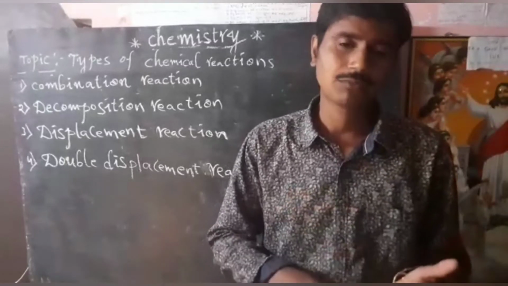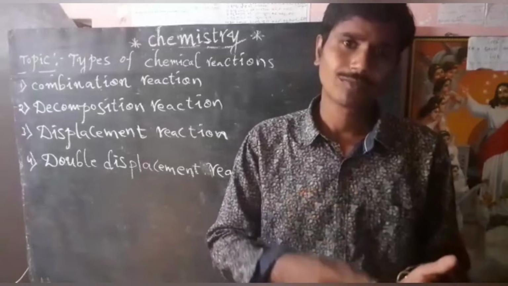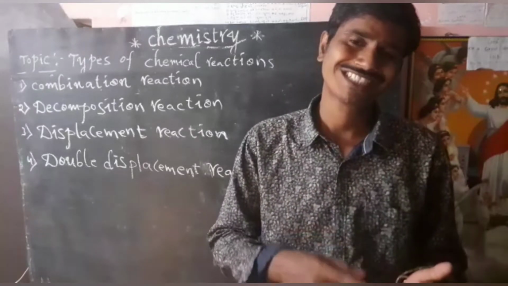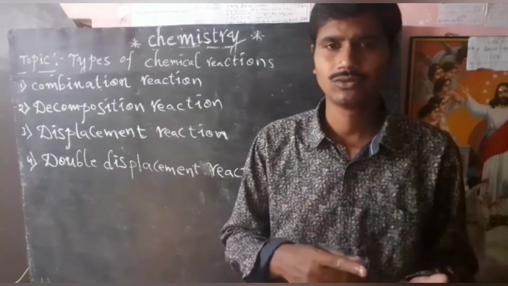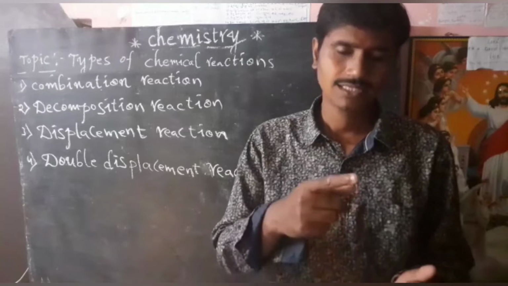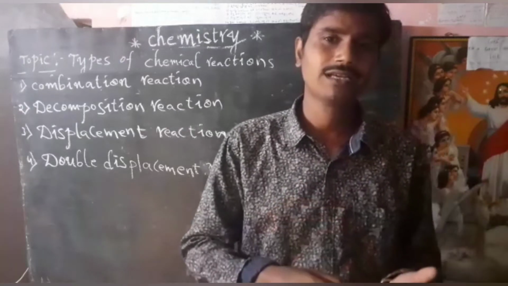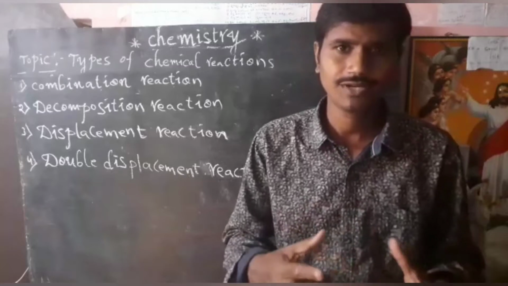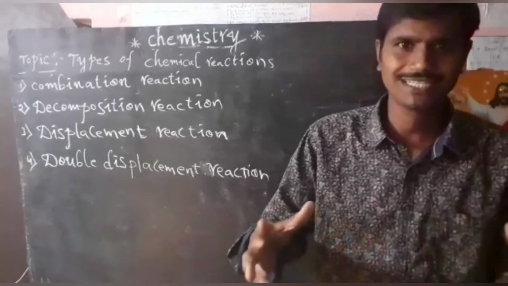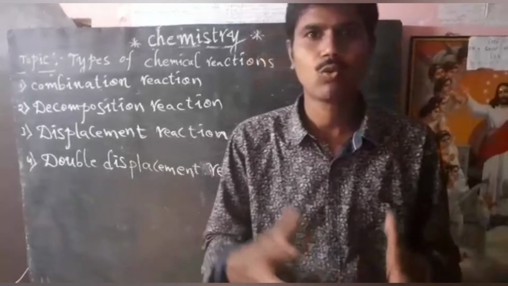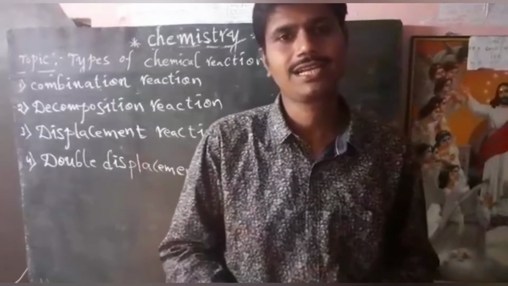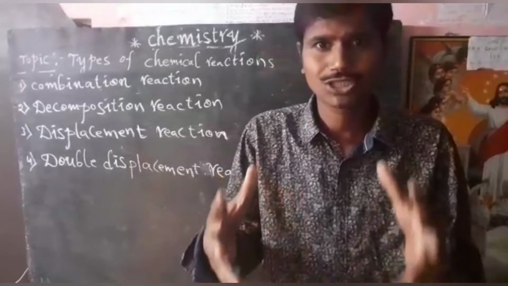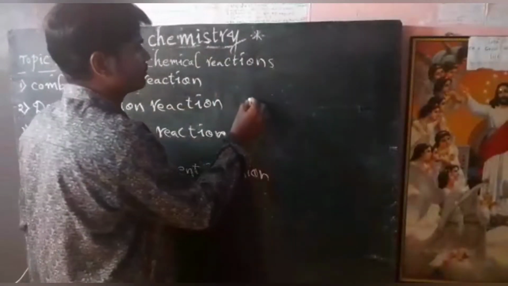Thermal decomposition reactions we have discussed. Photochemical reactions means if the decomposition takes place in the presence of sunlight. And electrolytic decomposition reactions: if a compound splits into two or more compounds or elements in the presence of electricity, such reactions we call electrolytic decomposition reactions. See here one example for electrolytic decomposition reaction.